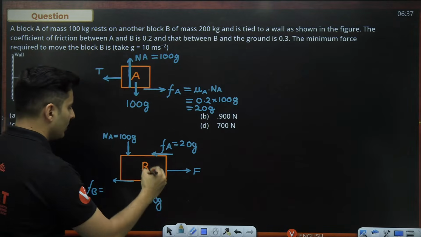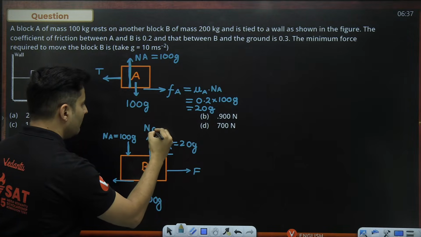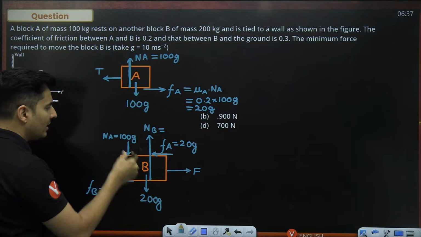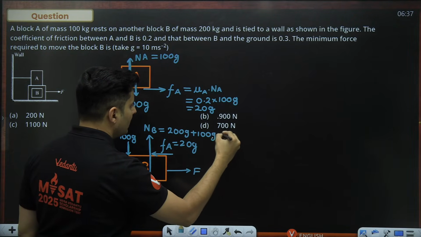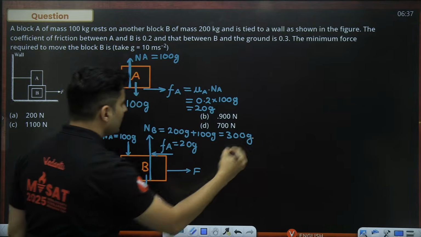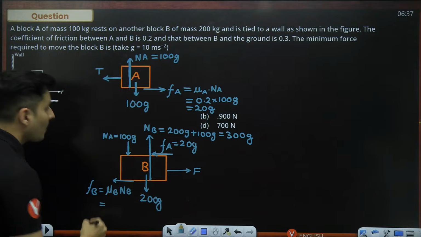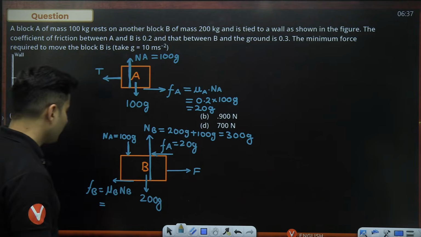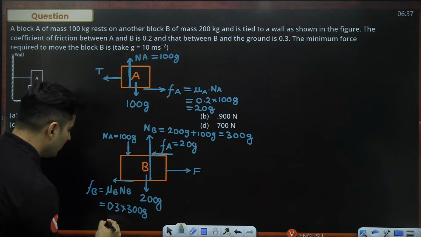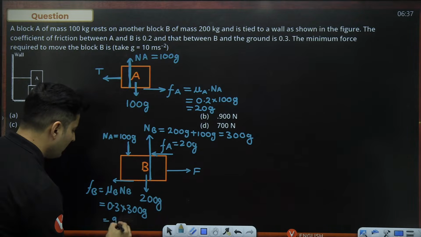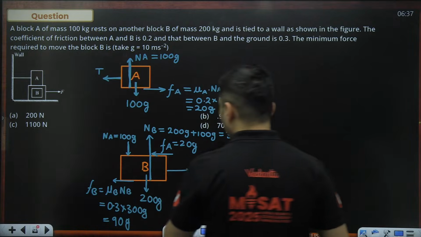And before that, we also need a normal force over here, and that will be NB. How much will this normal be? 200 and 100 together. So 200G plus 100G, which is 300G. And this friction will be mu B into the normal force. How much is the ground friction? 0.3. So this will be 0.3 multiplied by 300G. 3 3s are 9, so this will be basically 90G. So this is 90G here, FA is here, and this F is here.